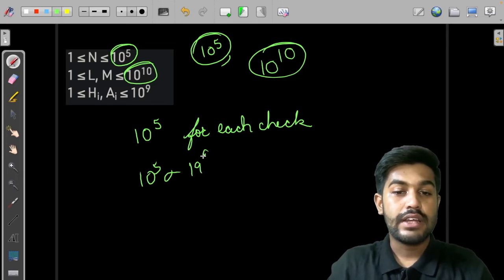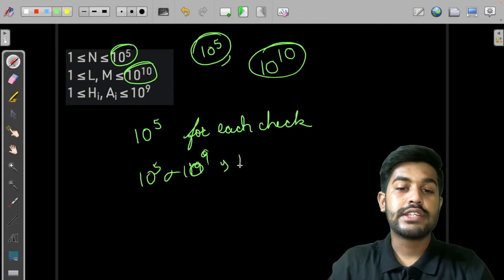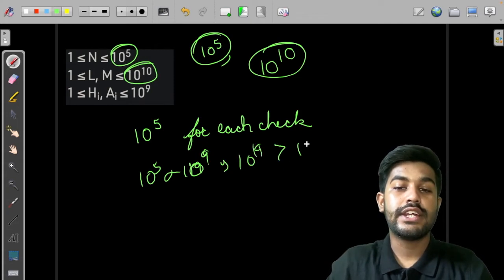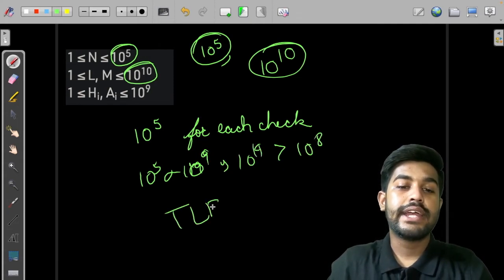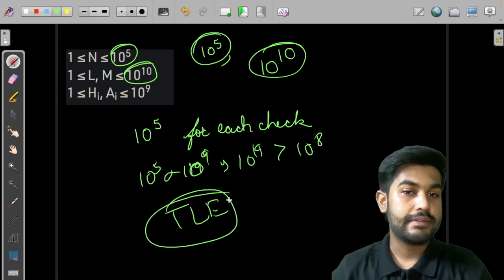Suppose 10 to the power 9. It is much greater than 10 to the power 8, so definitely we would be getting a TLE even before implementing it.